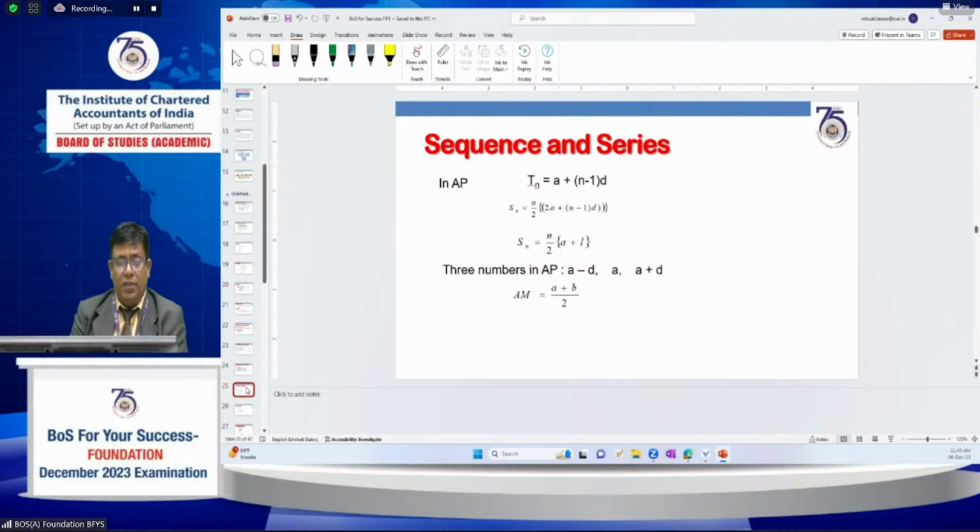Next, coming to the topic of sequence and series: sequence, series, arithmetic progression, geometric progression. The sequence goes on following a certain principle, and the nth term can be defined by the rule it follows. And this can be explained.